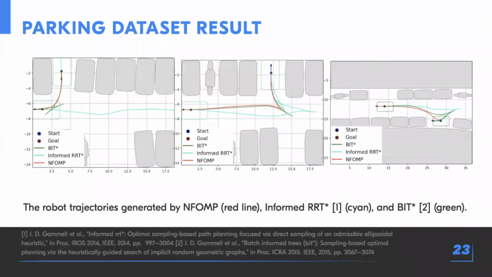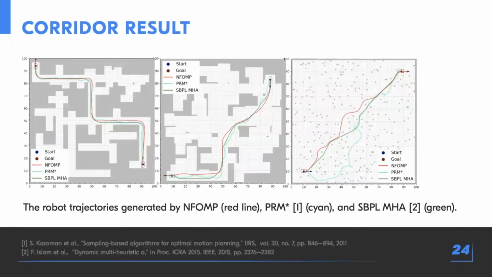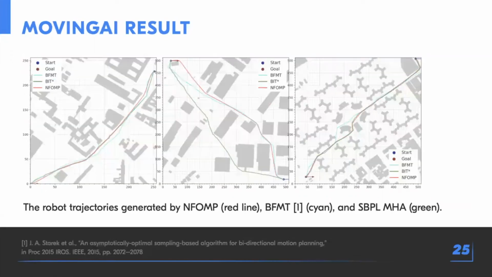On this slide, you can see a qualitative analysis of our planner. These scenarios represent parking environments. I would like to note that our planner produces more efficient trajectories. Also, we show results on artificial corridor and forest scenarios. Also, we show results on the Moving AI scenarios with model town environments. Here you can also see that our planner produces smooth and optimal trajectories.